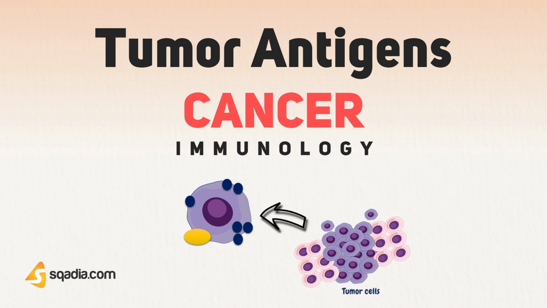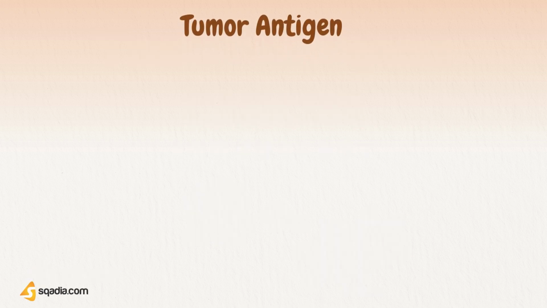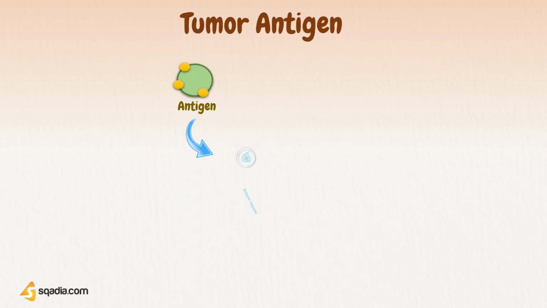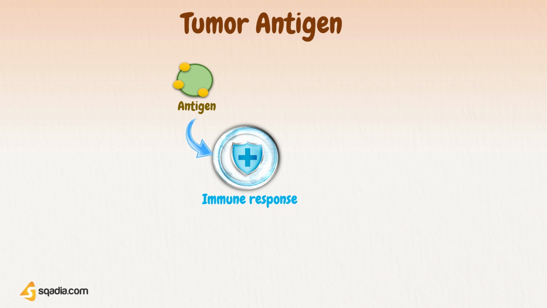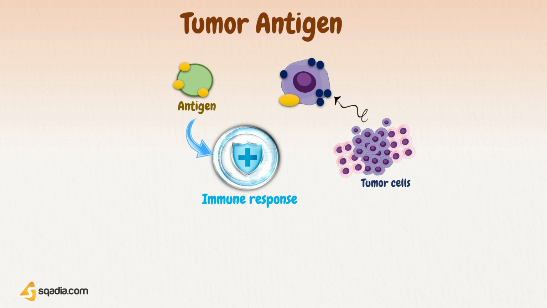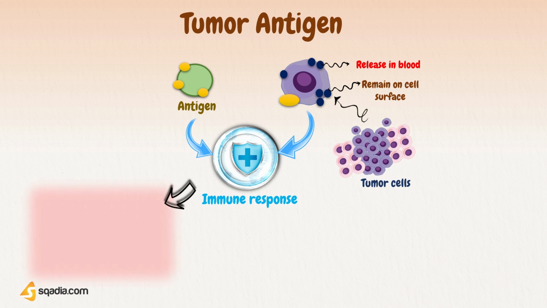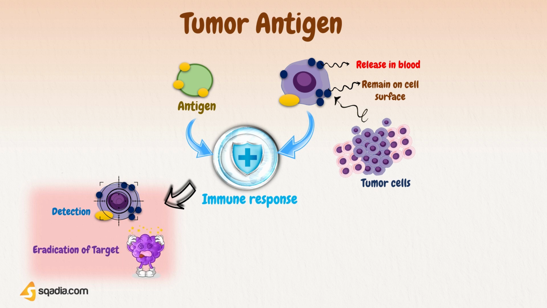So, what are these tumor antigens? We know that antigens are those foreign substances that are capable of stimulating an immune response against them, particularly production of antibodies. Similarly, tumor antigens are those molecules that are produced by tumor cells, and they can potentially be recognized by the immune system. Many tumor cells produce antigens, which may be released in bloodstream or remain on cell surface, and they have been found in many carcinomas, lymphomas, and many solid cell cancers. Here, a key role of the immune system is to detect these antigens, so to permit subsequent targeting for eradication.